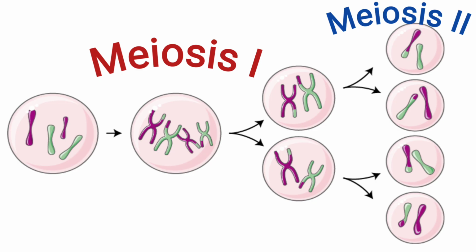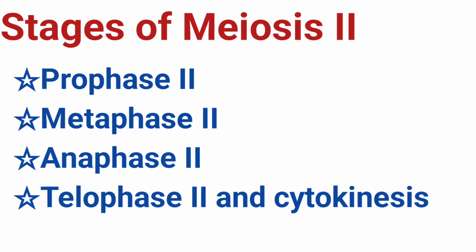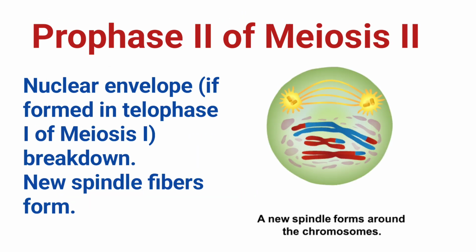Stages of meiosis 2. Meiosis 2 closely resembles mitosis because it involves the separation of sister chromatids through a similar sequence of stages. There are 4 stages: prophase 2, metaphase 2, anaphase 2, and telophase 2. Prophase 2.